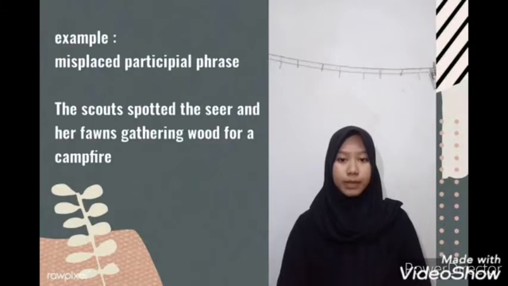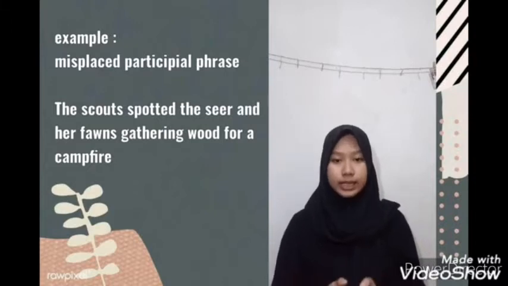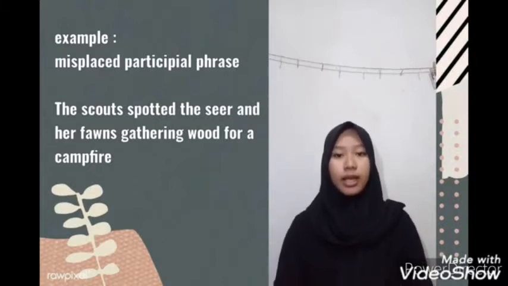Otherwise, the phrase may appear to modify another word, and the sentence may not make sense. Example of a misplaced participial phrase: the scout spotted the deer and her fawns gathering wood for a campfire.